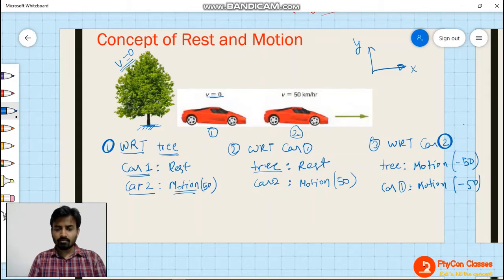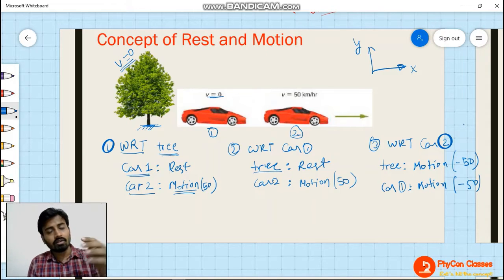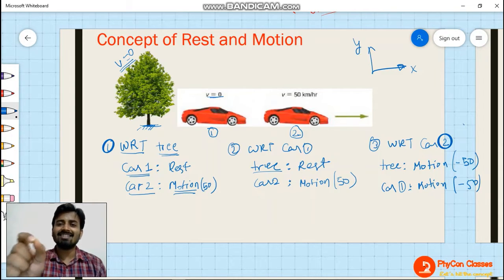Okay. Now let me ask you one more question here. When we are traveling by train, let's suppose Bombay station is about to come. People normally say, "Bombay is about to come." Is this sentence correct or not? Actually, Bombay is not moving. Bombay is a city. Its location on earth is fixed. So Bombay is not moving. You are the one who is moving, or the train is the one which is moving, right? So when you say that Bombay is about to come, is this sentence correct or not?